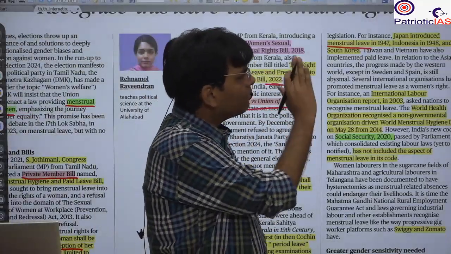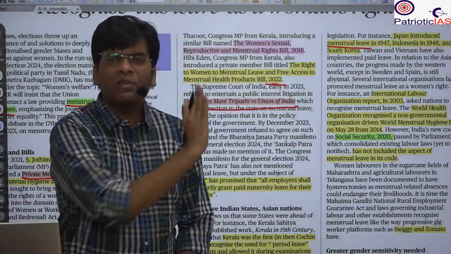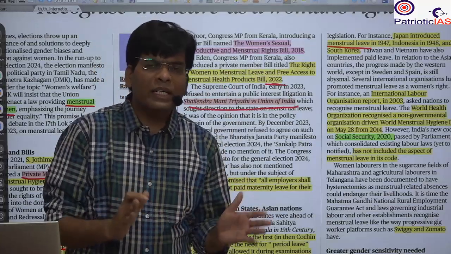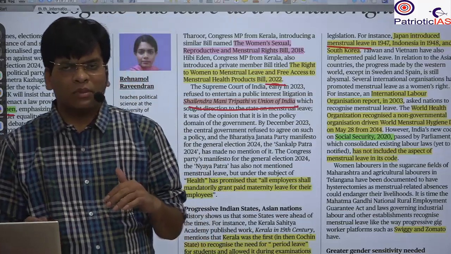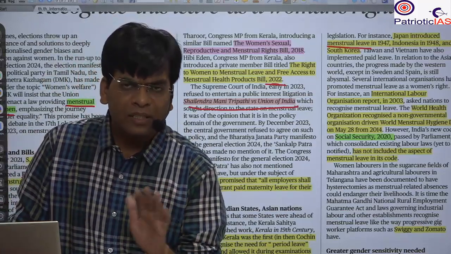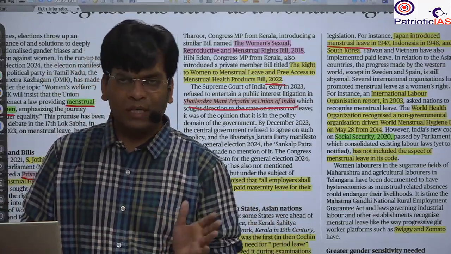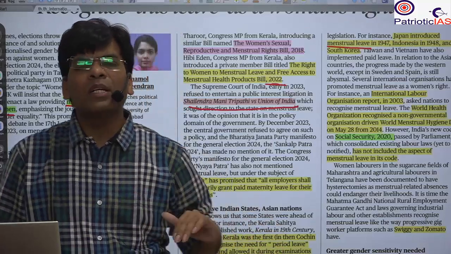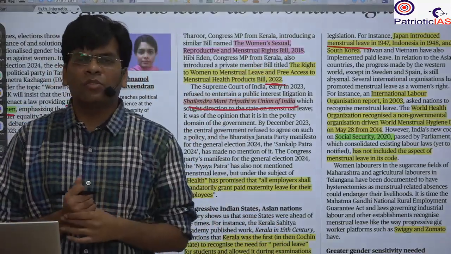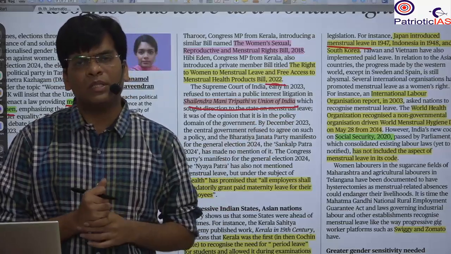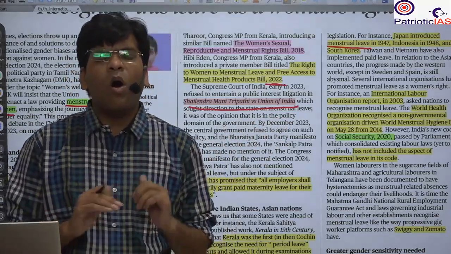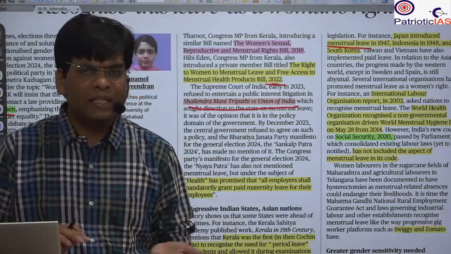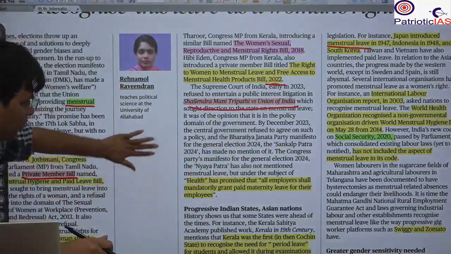But we have seen that many times this has gone into the negative. For example, in Japan it is very difficult for women to declare that they are going through the menstrual period, and that's why many times they do not avail this menstrual leave despite the provision, because there are chances of sexual harassment as well, awkward situations, all this is there, and that's why it has not been used.